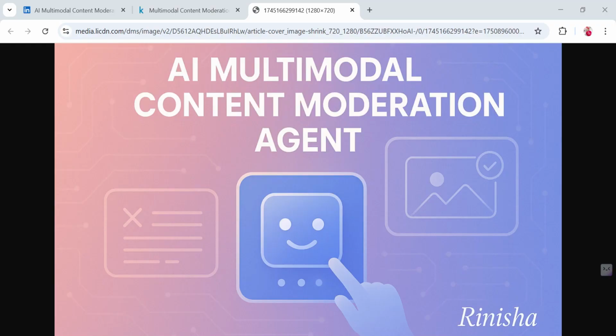In this video, I'll walk you through the problem, show you how the agent works using my project log and Kaggle notebook simulation, and discuss why this matters. Today, there is a huge challenge online: keeping platforms safe. Every second, there's a flood of new content in various formats: text, images, audio, comments, and videos.